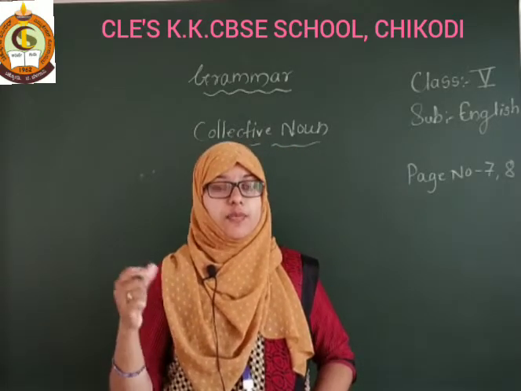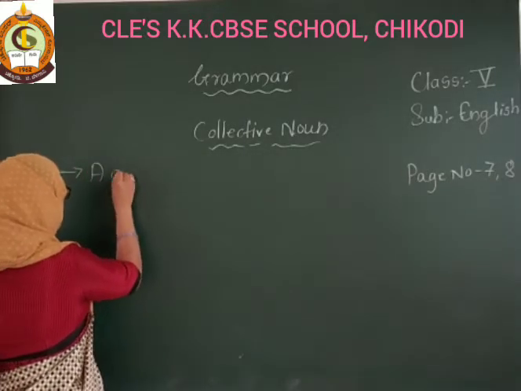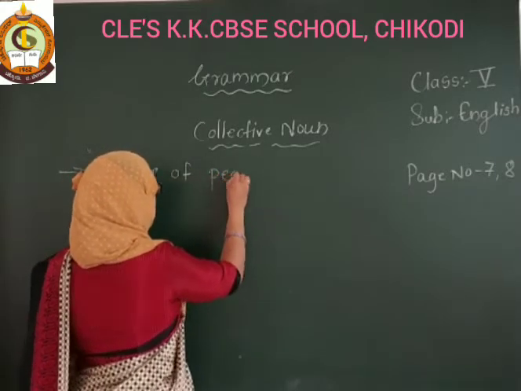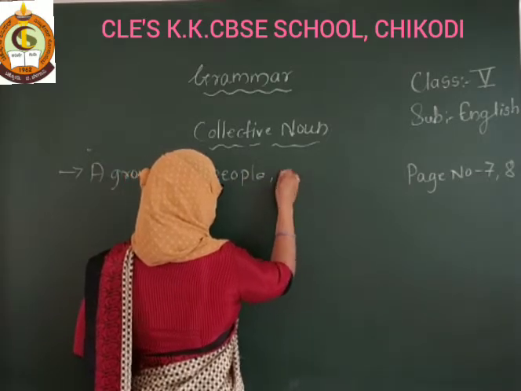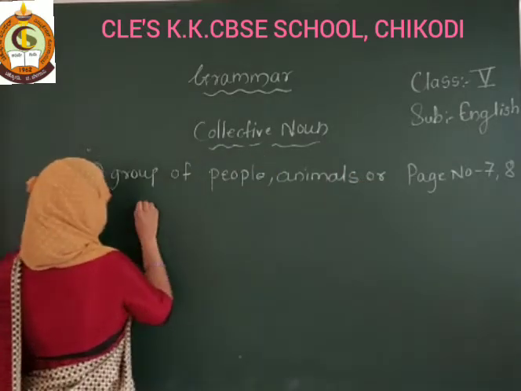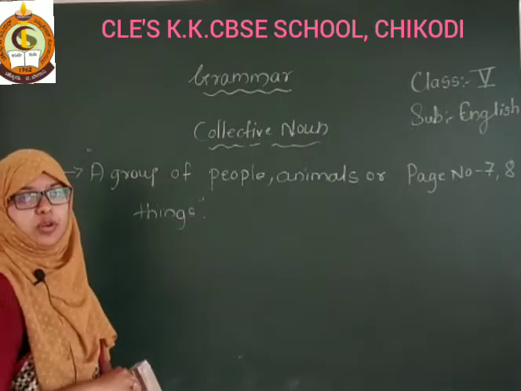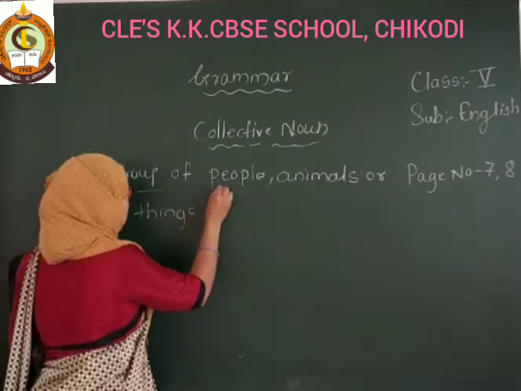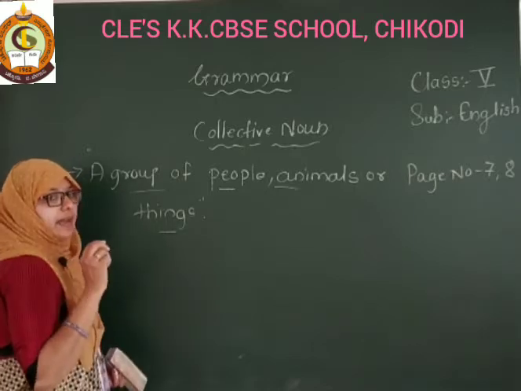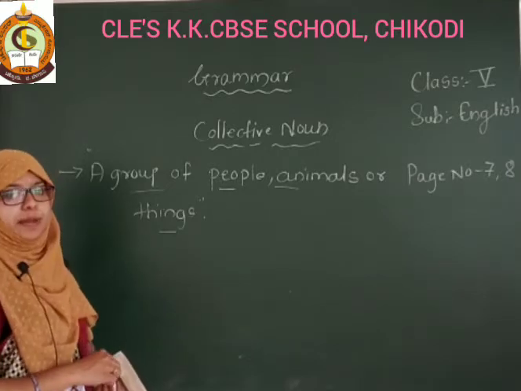Collective noun means a group of people, animals or things is called a collective noun. Got it? A group of people, animals, things or places we can call a collective noun.